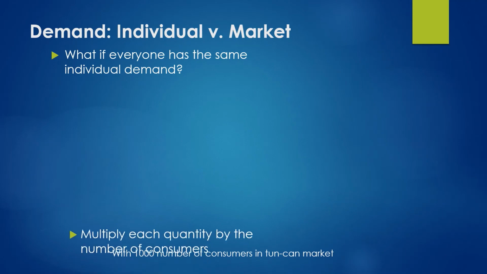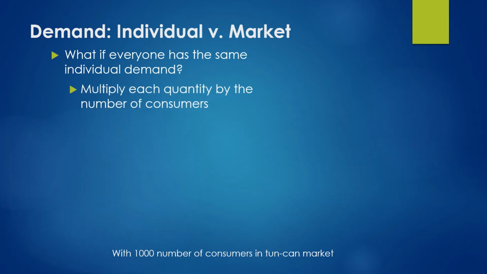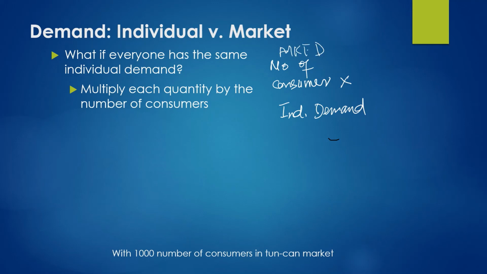We can just multiply the number of consumers in the market with the individual demand, and it will give you the market demand. So what you have to do there is just multiply the number of consumers by the individual demand.